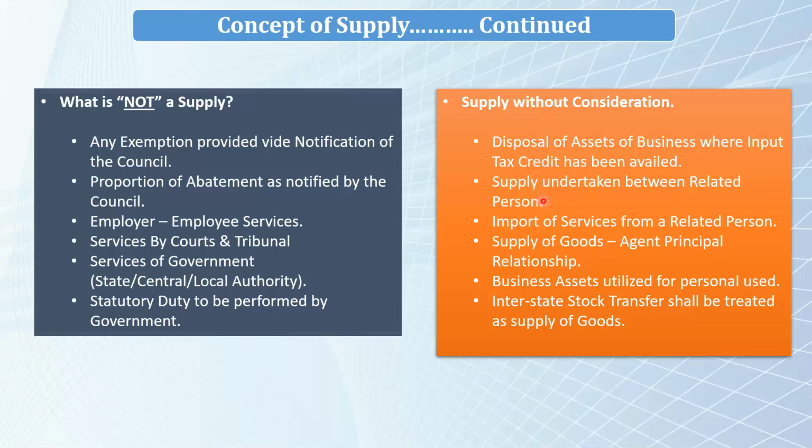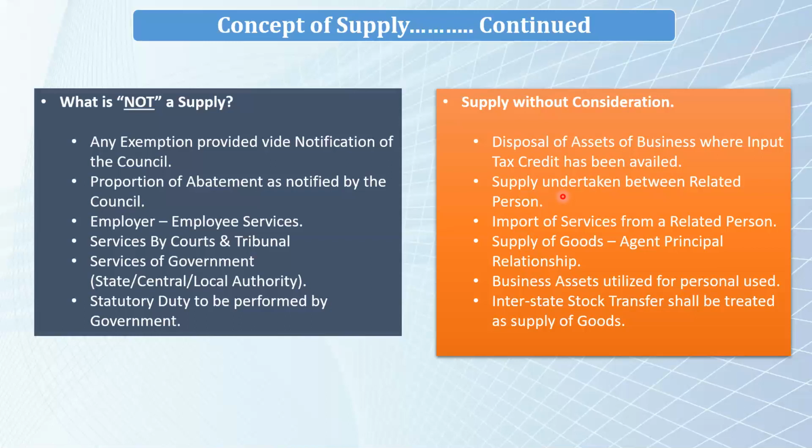Second is supply undertaken between related persons. If there is a supply between related persons, then GST would be applicable, and we need to be very careful that even though the transaction value may be less, we need to calculate the fair value as per the valuation rules given under GST and pay GST as per the fair market value and not the transaction value.